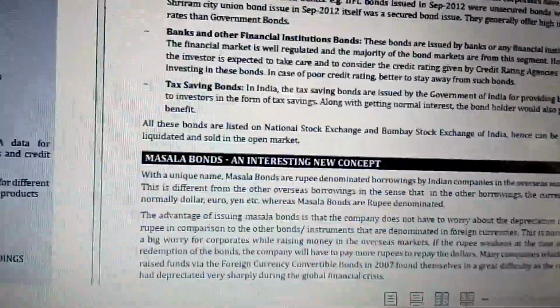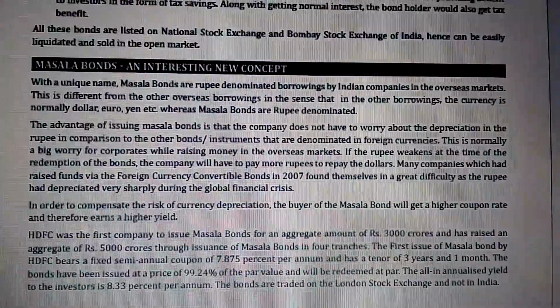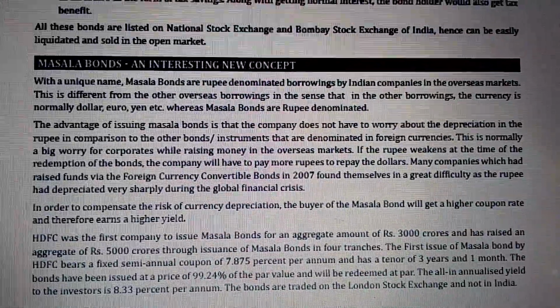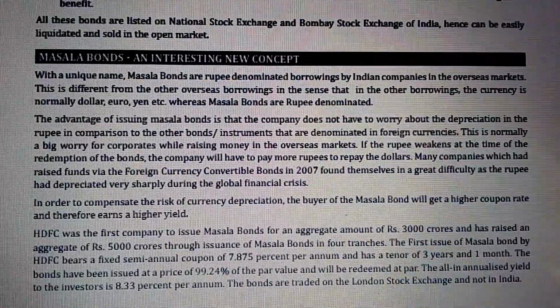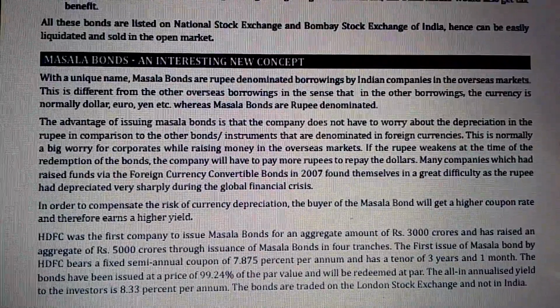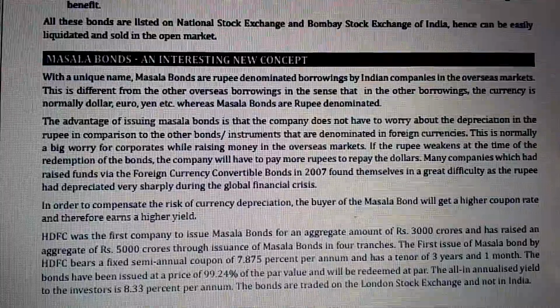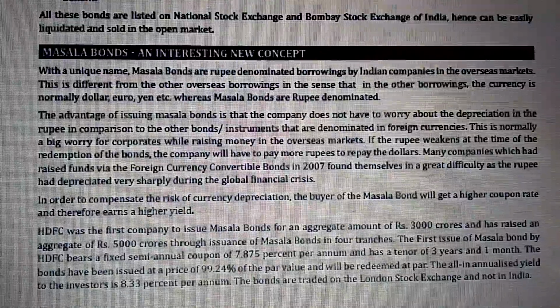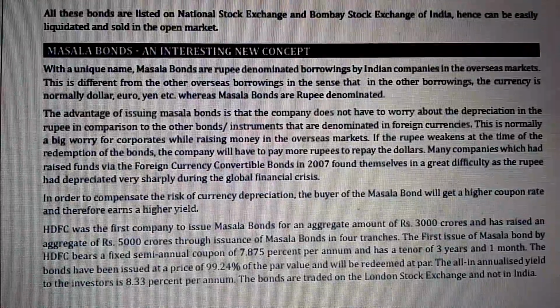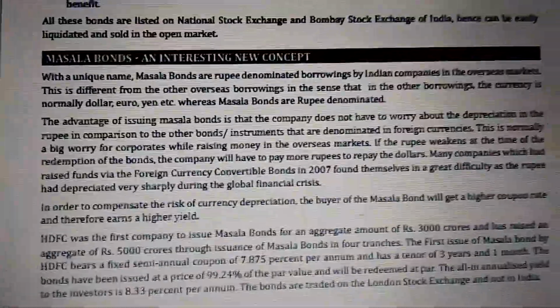Now, masala bonds, an interesting new concept with a unique name. Masala bonds are rupee-denominated borrowings by Indian companies in the overseas market. This is different from other forms of overseas borrowings in the sense that in those borrowings, the currency is normally dollar, euro, yen, etc. But the masala bonds are rupee-denominated.